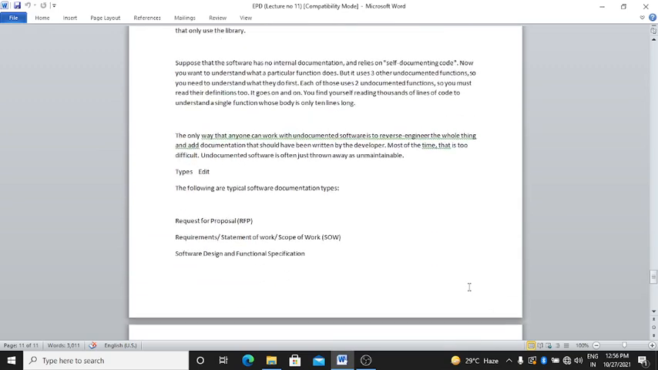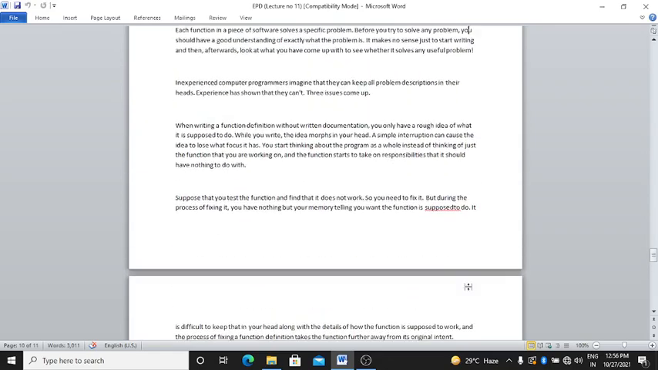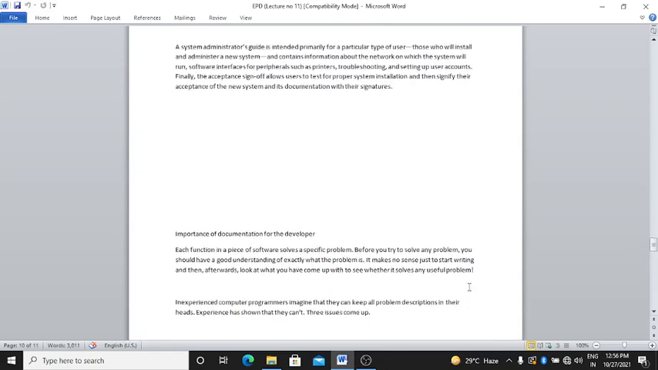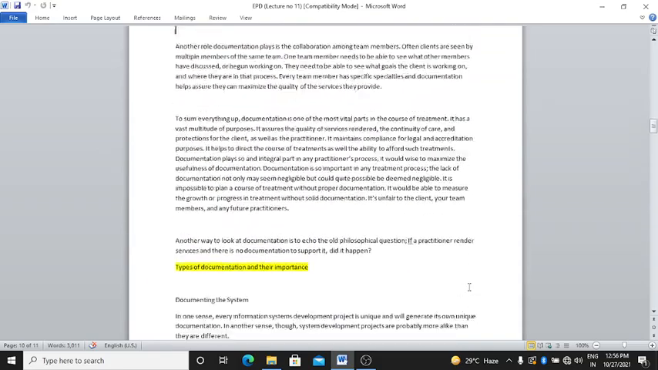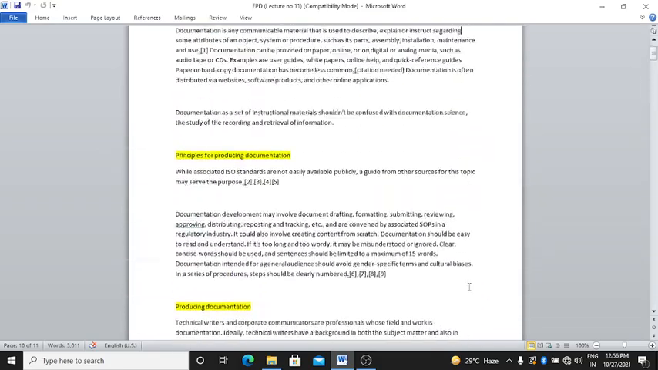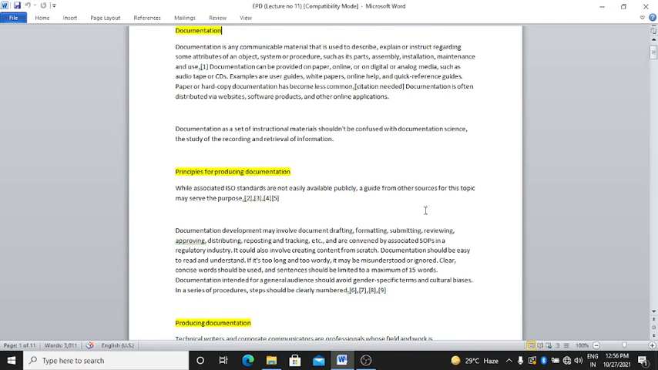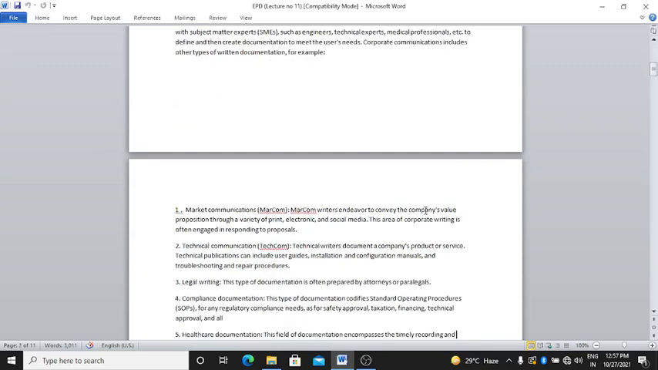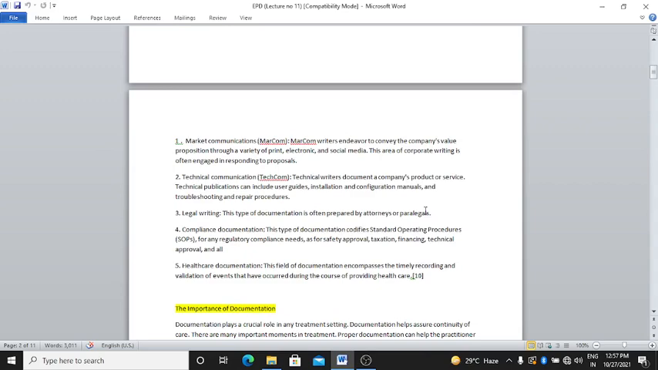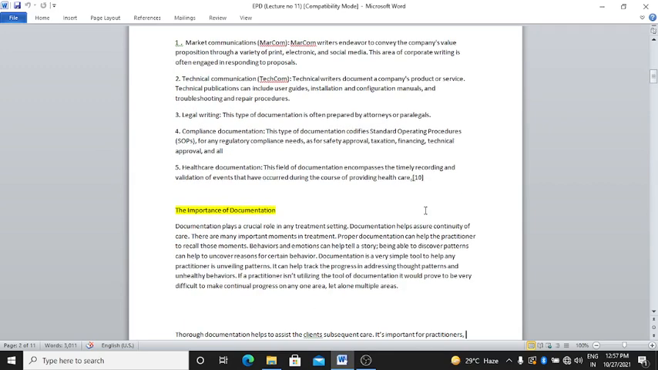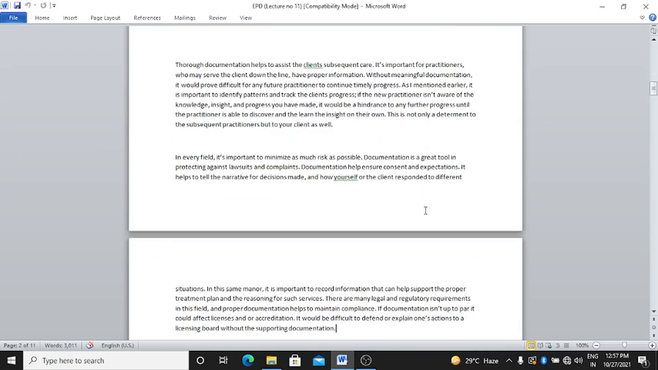Okay, what did we study today? Today we went through the documentation definition. What is the actual documentation type? Which are the different sources: online, paper, digital and analog media, CD sets. Which principles of producing documents did we study, right? There are five examples of commercial communicators, and the importance of documentation we have studied, right?